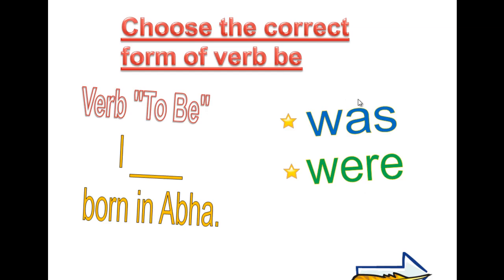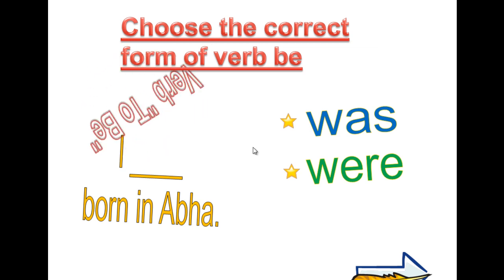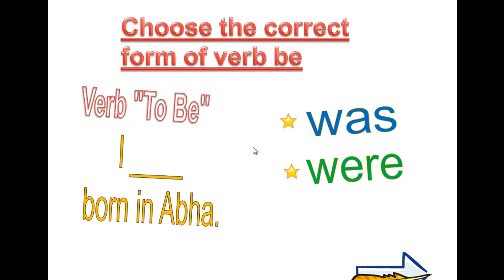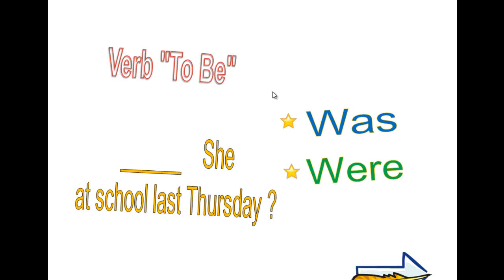And now let's practice using was or were. Choose the correct form of verb be. It can be was or were. The sentence: I space born in Abha. What's the right answer? Was or were? Yes, you're right. I was born in Abha.